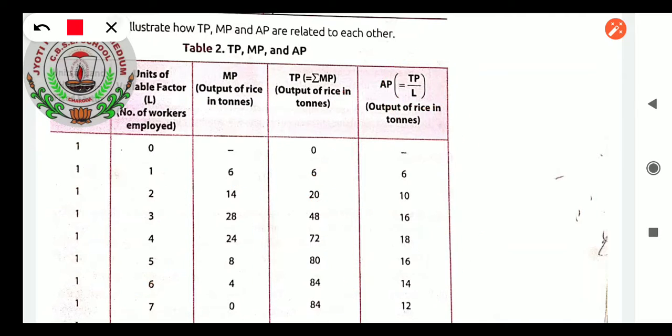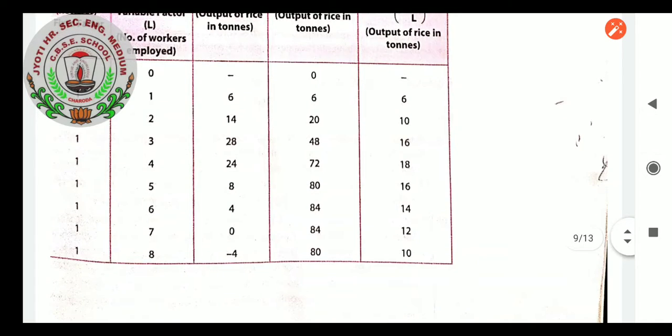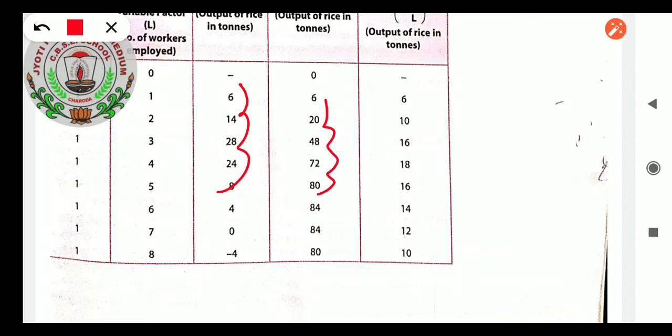Now what does the theory say? In this particular data, take a screenshot first of all, so that you can write in your copy the particular details related to this. We are seeing that the law of variable proportion states that with an increase in the variable factor, output will also increase. But at a certain level, output will be constant, where MP tends to 0.